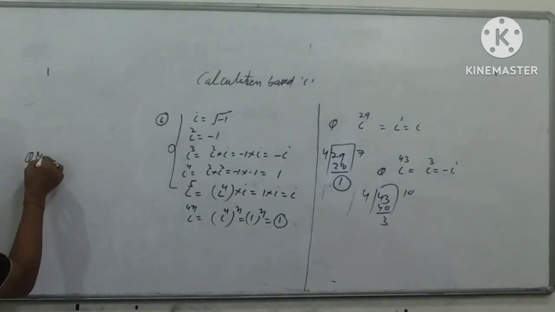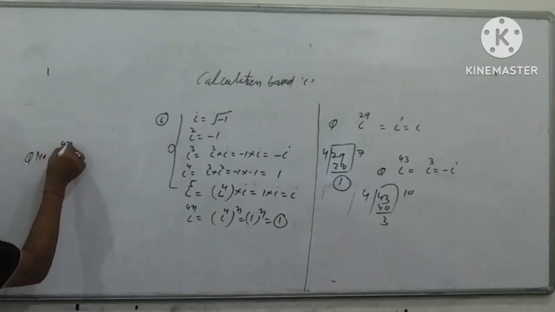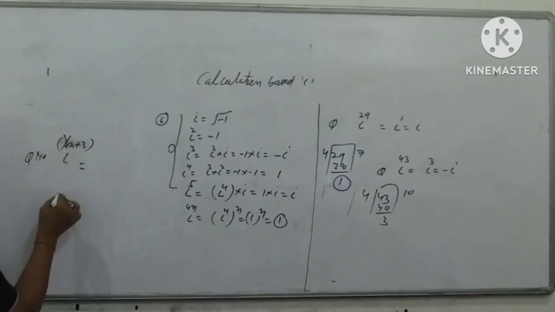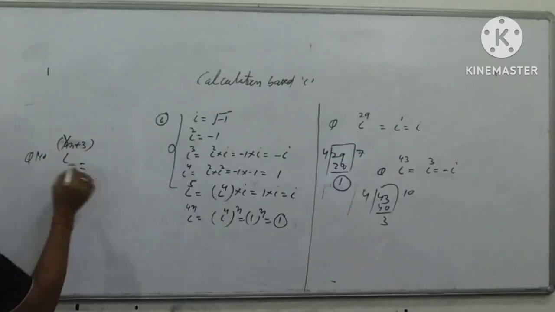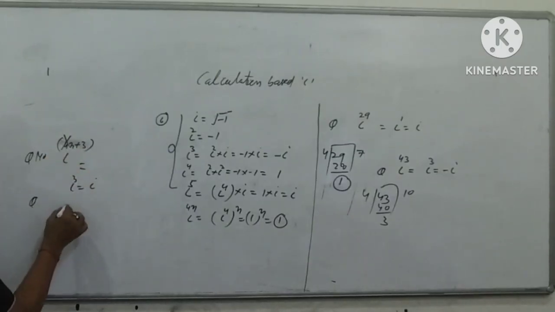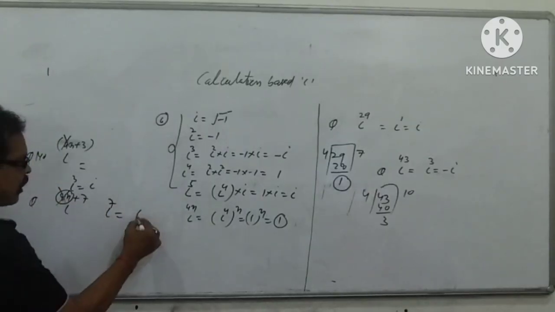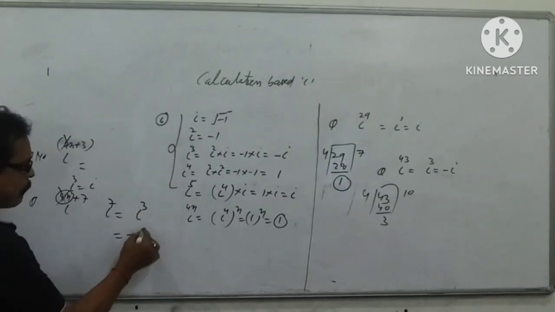Second question I am giving: i to the power 4n + 3, my dear students. Then you cut 4n, i to the power 3, that is -i. Again I am discussing this: i to the power 8n + 7, since 8n is a multiple of 4, you divide the 7 by 4, you get the remainder 3. That is i³, which means -i.